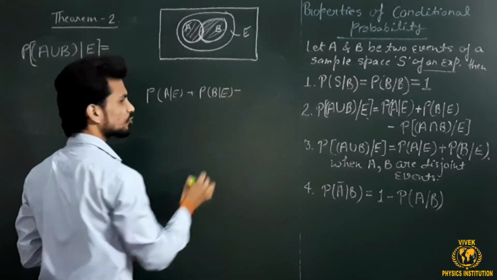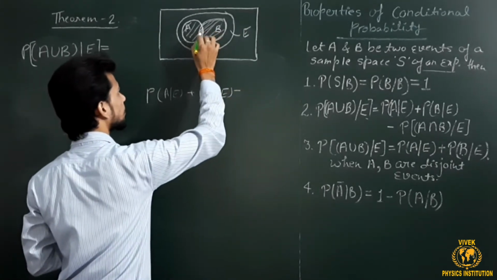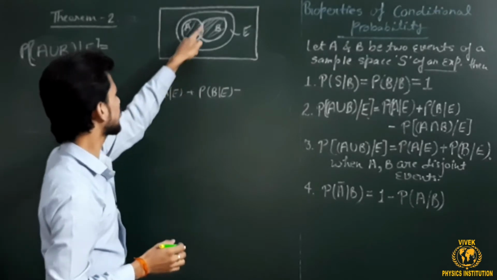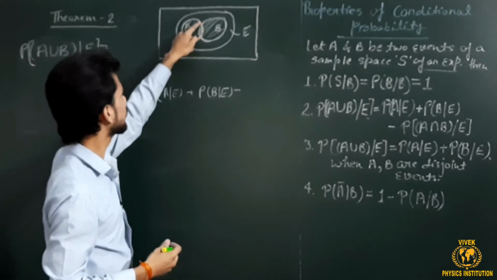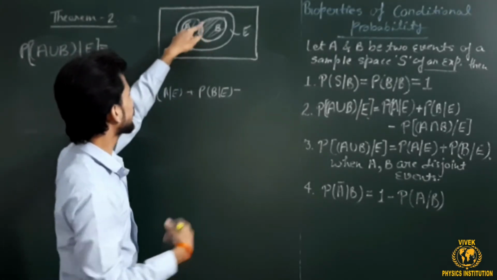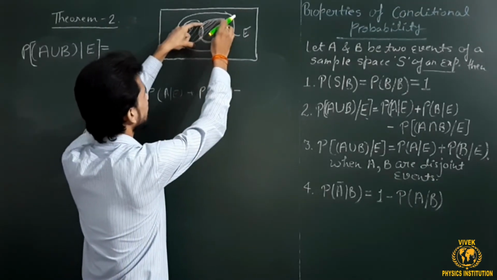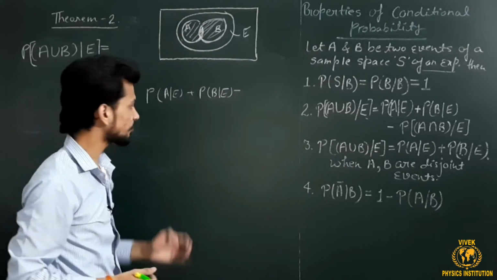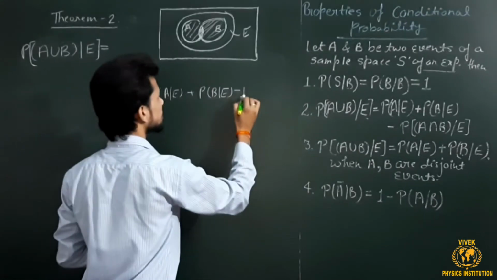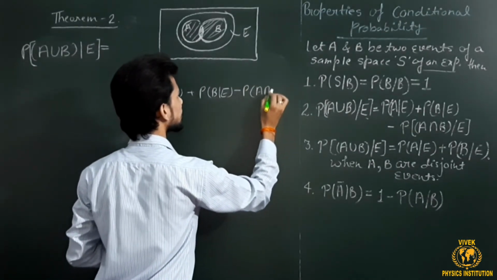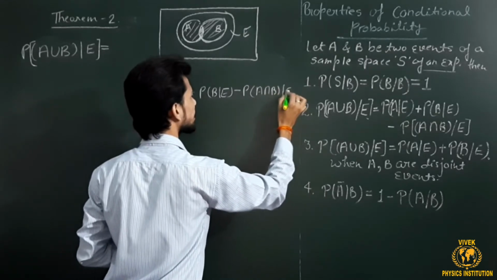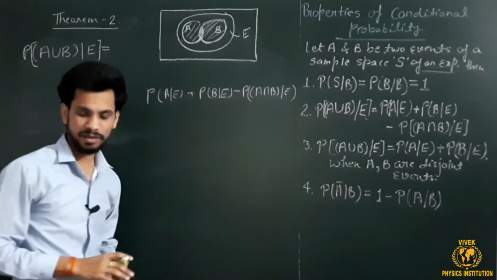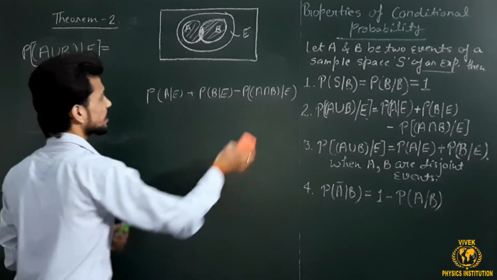Now I have to subtract this portion, because when I take the elements of A, I am taking this one, and when I take the elements of B, I take this one. This portion is taken twice, so it should be subtracted. So this is P of A intersection B under the same condition E. This is the simple general meaning of this theorem.